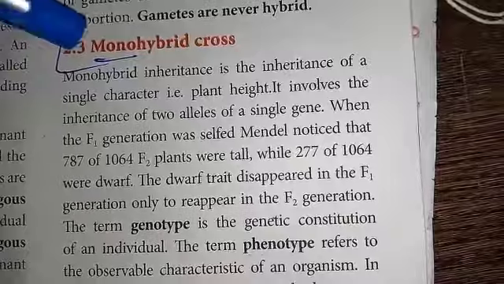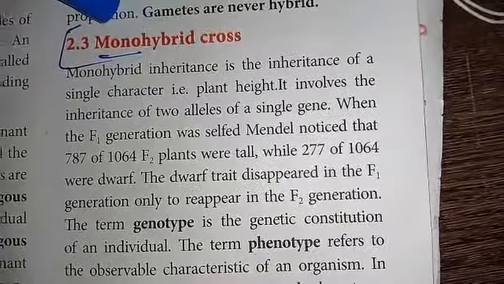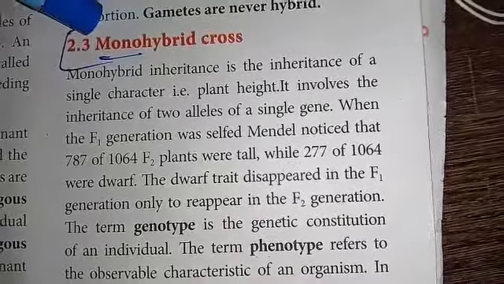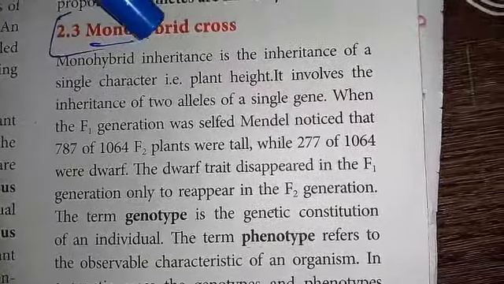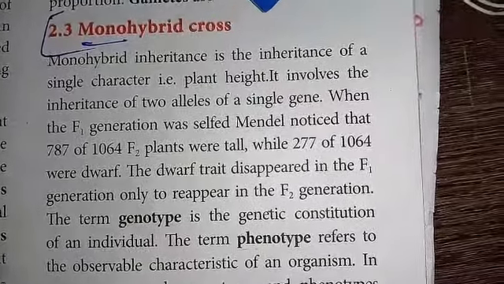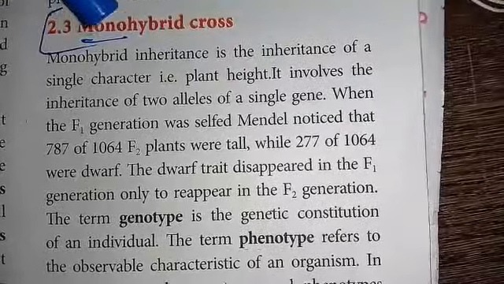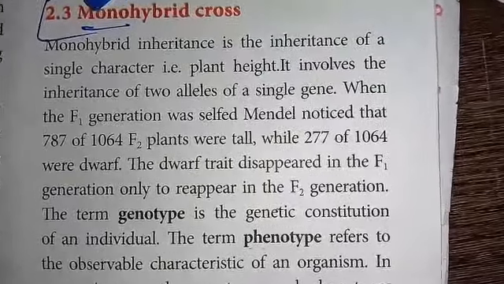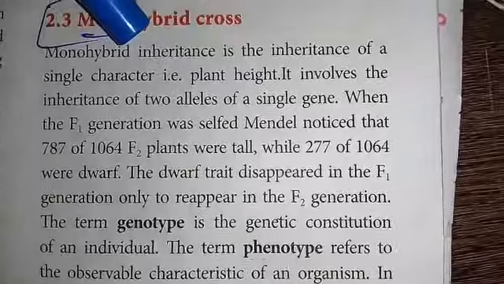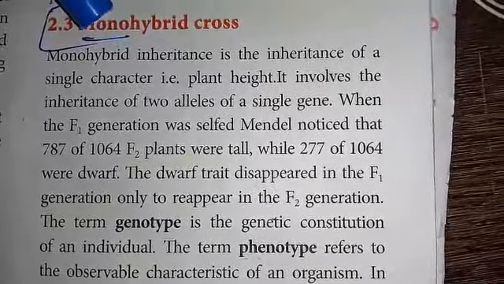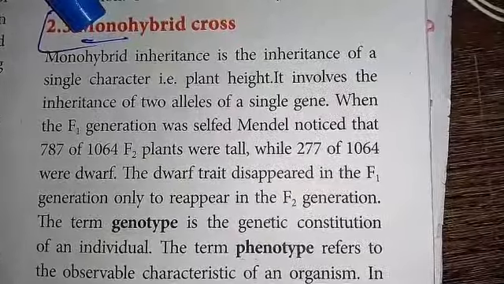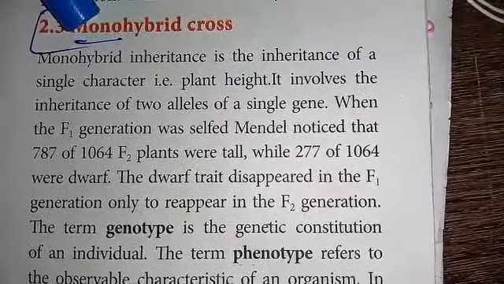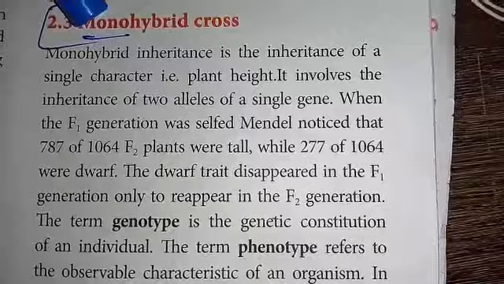The question is monohybrid cross. A monohybrid cross means a cross which involves only one pair of contrasting characters. That is, the inheritance of a single character is called a monohybrid cross. Here, for the height of the plant, the plant shows a tall character and also a dwarf character. Tall is a dominant character whereas dwarf is a recessive character.